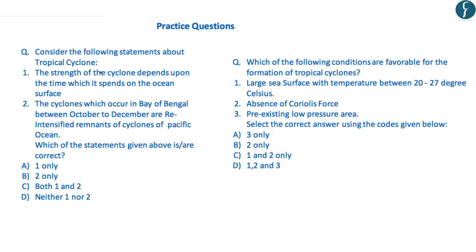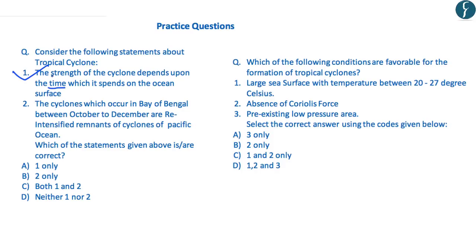The first question reads, consider the following statements about the tropical cyclones. The first is that the strength of cyclone depends upon the time which it spends on the ocean surface, which is correct. So if the cyclone spends more time on the ocean surface, it gets intensified. However, if it moves onto the land surface, then it becomes weak or dissipates.